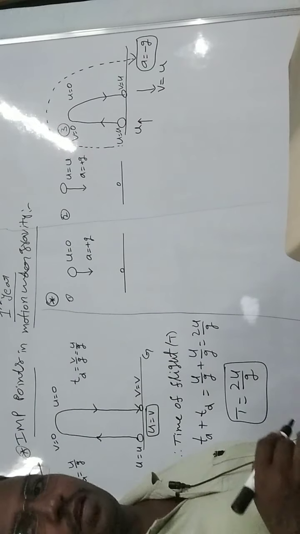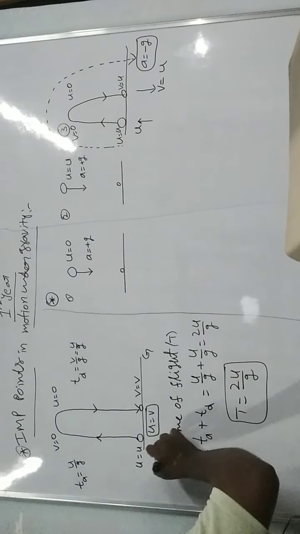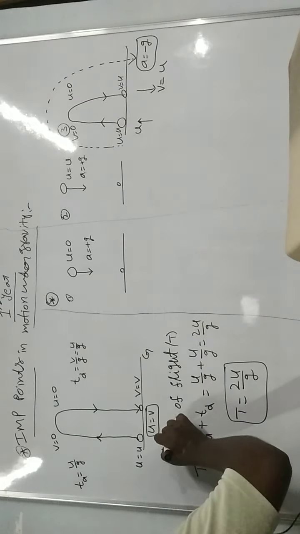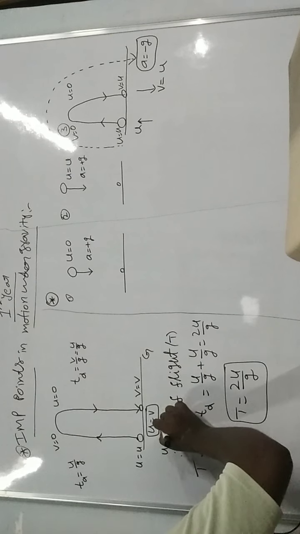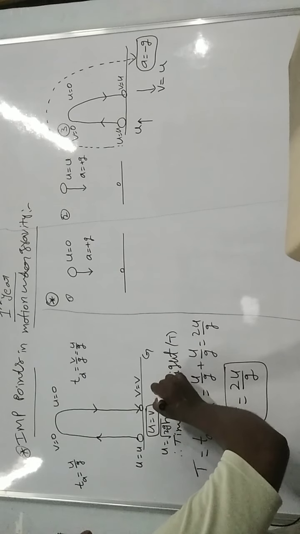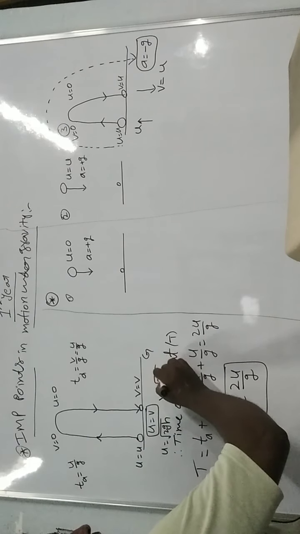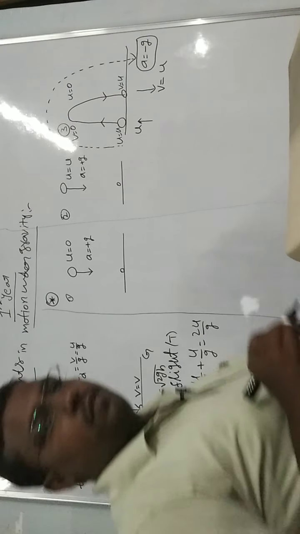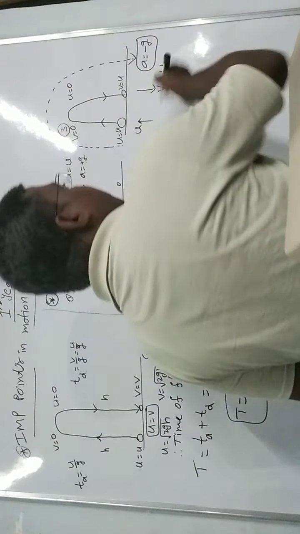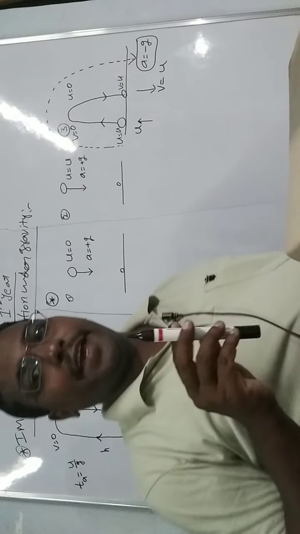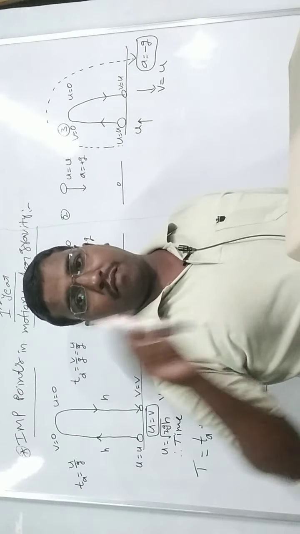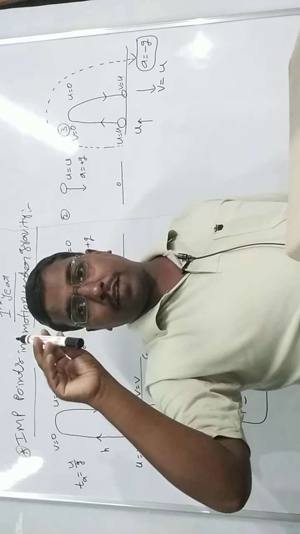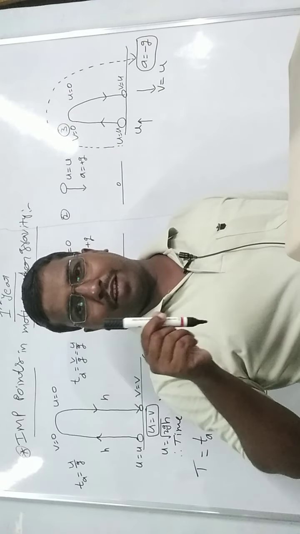You know this formula: u equal to root of 2gh, and similarly v equal to root of 2gh. H is the height, the same height. Then we have to write v equal to u, but u direction is upward direction, v direction will be downward direction.